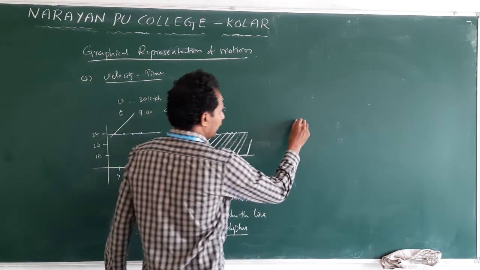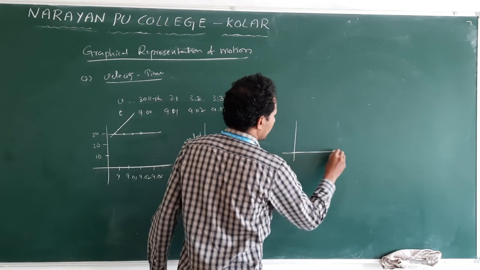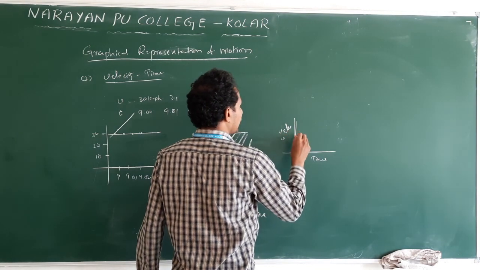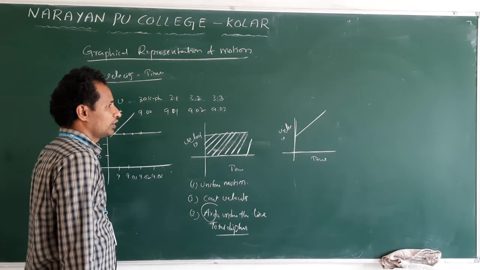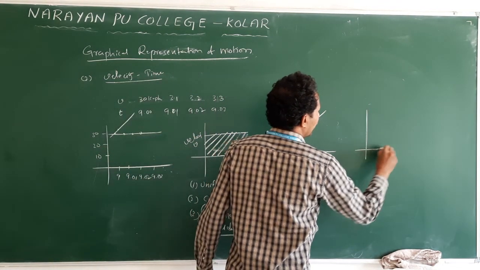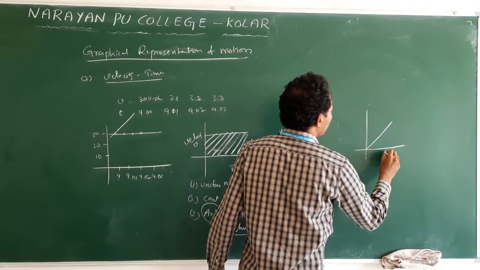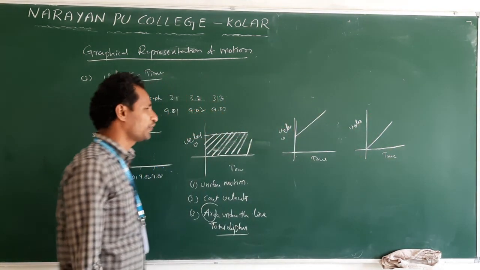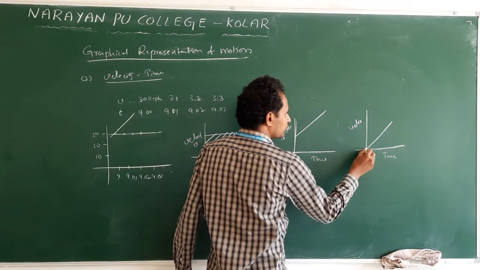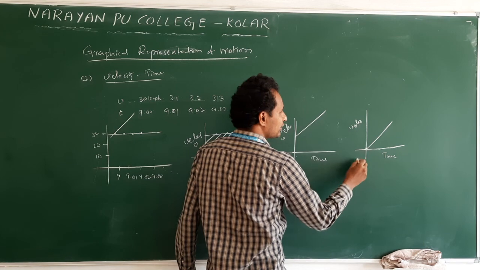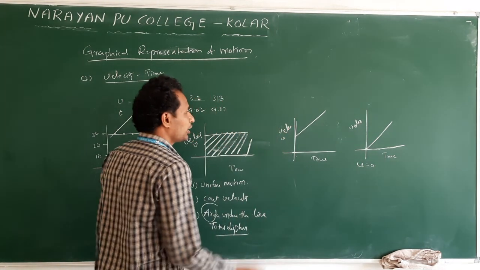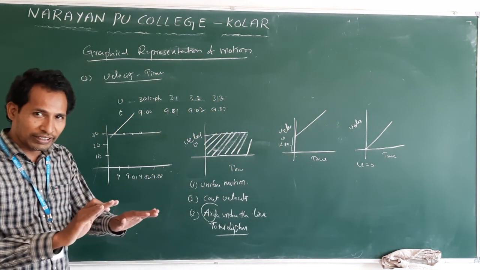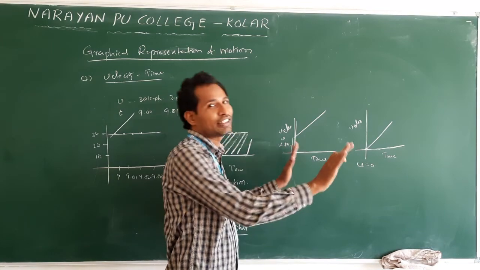Understand? So the next graph is time and velocity v. It is like this. Clear? Suppose the same graph, if I draw like this, there is a small difference. Time, velocity. Both are the same. The difference is this one starts from rest. Clear? Initial velocity u is 0. But here u is not 0. This is the only difference.